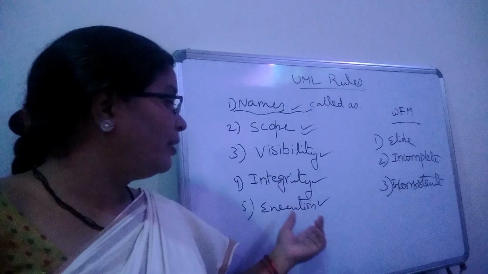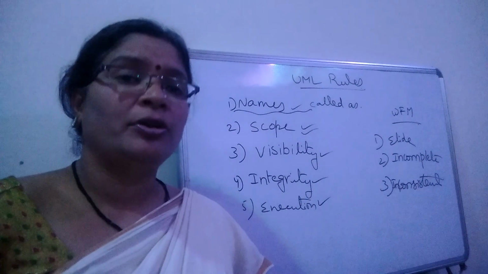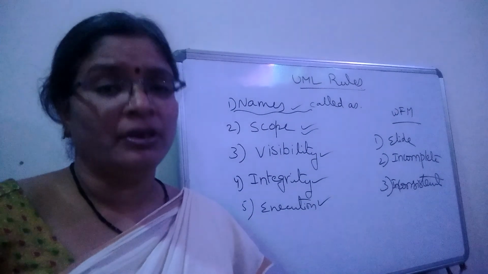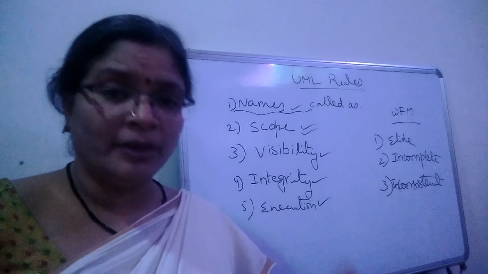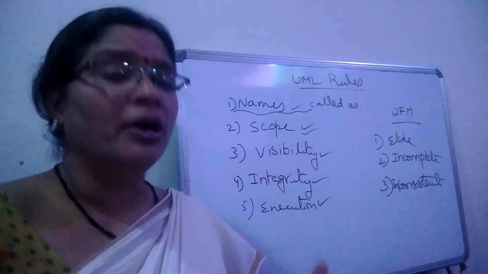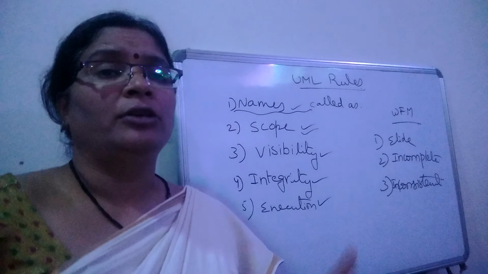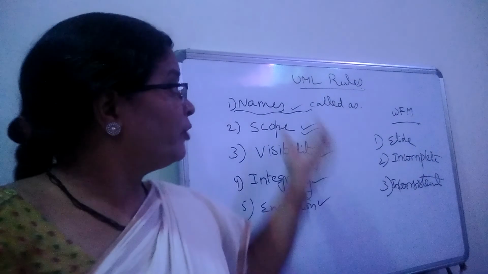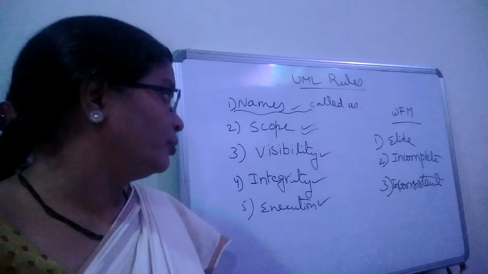And coming to the final one, it is nothing but execution. What is the meaning of execution? It is how the runtime picture of the thing will be, the dynamic part of the particular thing at runtime, how it will look, and what rules and regulations are to be followed at runtime. All these things can be represented as the UML rules.